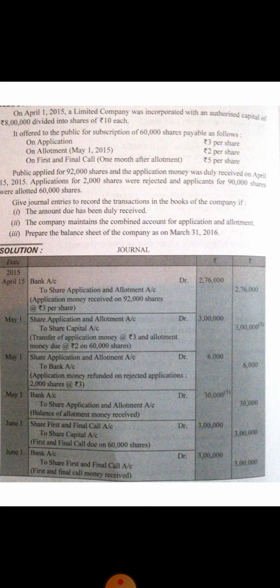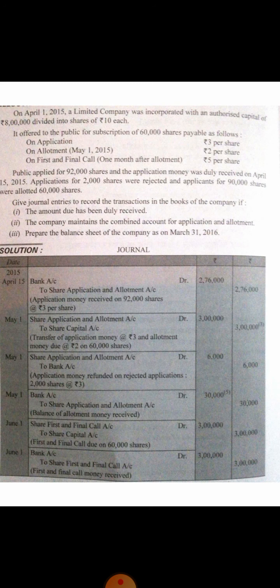As in this question it is a joint application and allotment account, this is why we have not passed the adjustment money separately, as it is a joint account. If it was not a joint account, then definitely we would have to show it separately. Clear? So no need to be very confused, it is very simple.